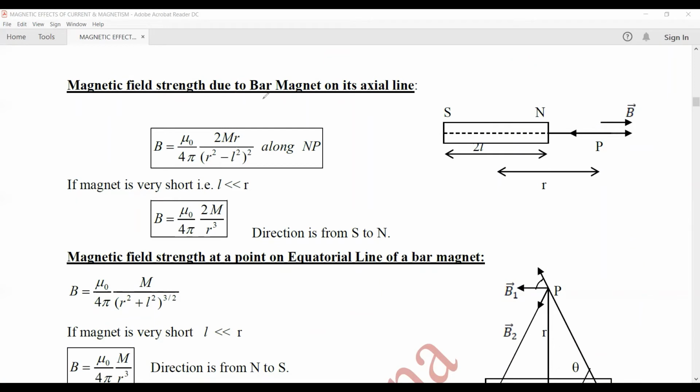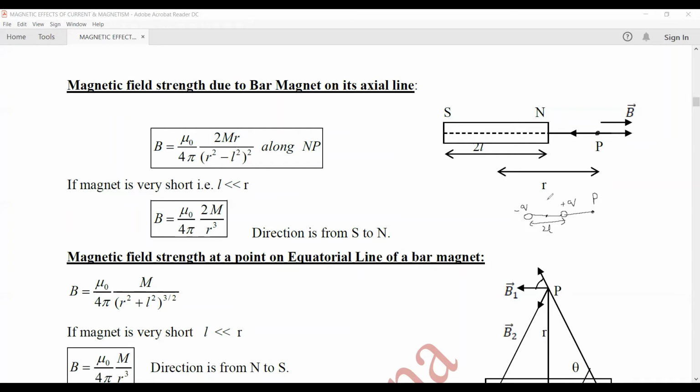Let's find out the magnetic field strength due to a bar magnet on its axial line. This bar magnet is a magnetic dipole, and we have to find out the magnetic field due to this magnetic dipole or a bar magnet at a point P which is lying on its axis. So we'll write the final result similar to the electric dipole, which we have already derived. The electric dipole is minus q plus q charge separated by a small distance 2L, and P is the point lying on the axial line where the electric field is to be determined.